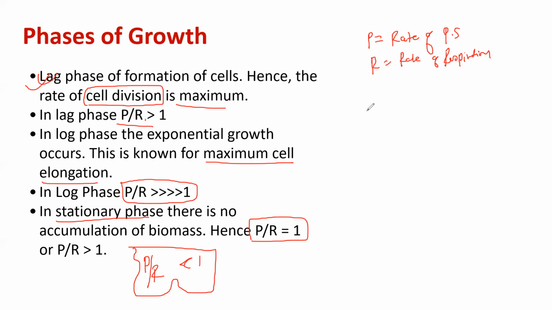Yeah, Rutika, absolutely correct. P by R is equal to 1. That is at the compensation point, where there is no gas exchange between plant and atmosphere. So there we see that rate of photosynthesis is equal to rate of respiration. Shall I move?